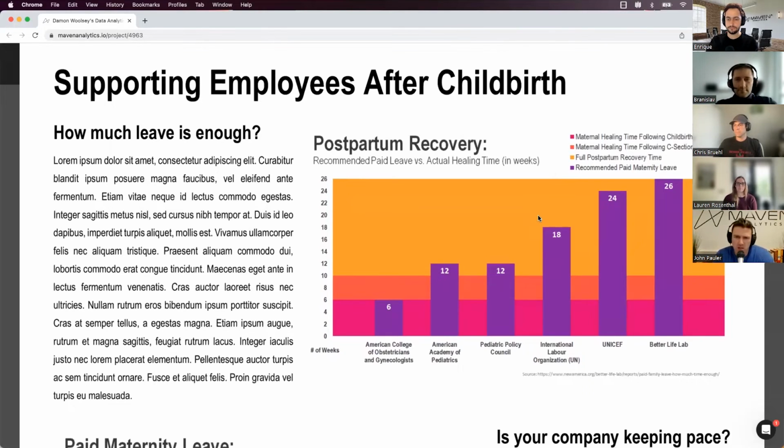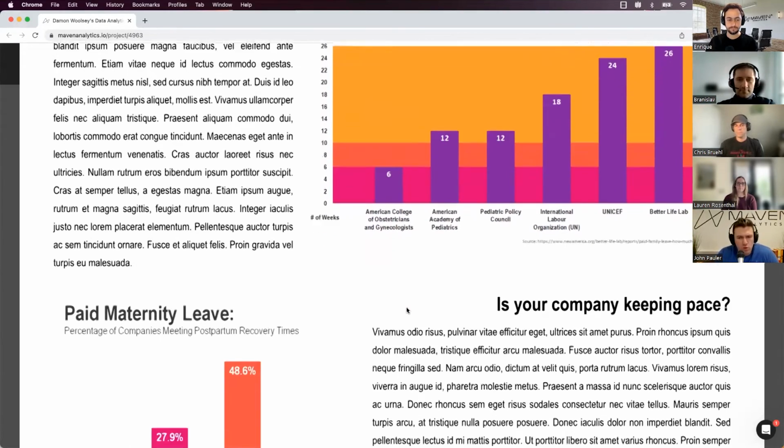So I'll get into the actual entry now. This chart up at the top, he's looking at the recommended paid leaves versus the healing time that's required for different stages. And he actually went in and brought in some independent research. So very, very much fired up about this project, and brought in some extra data points, which I thought was pretty cool. So you can just see here the different recommendations in purple and how far they get someone into their actual recommended healing time postpartum, which was pretty cool.